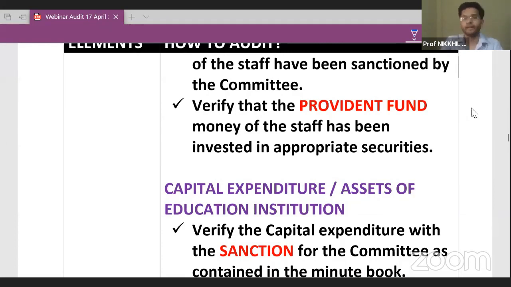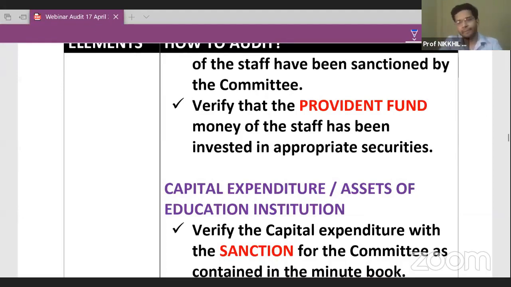Employer-employee contribution. Perfect. So provident fund is the employer contribution and employee contribution into a fund which is used for the benefit of the employees. So guys, you again need to check that provident fund expenditure is being properly recorded by the management of the educational institution, and that it is appropriately invested in the security wherever it should be invested. So that is a consideration.